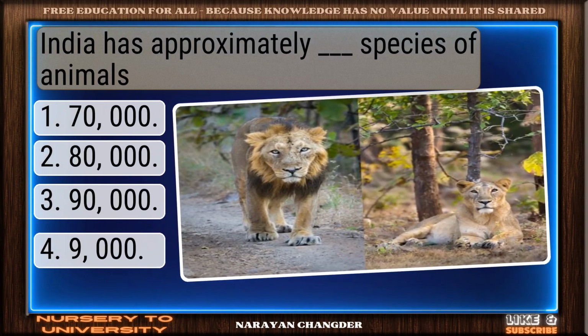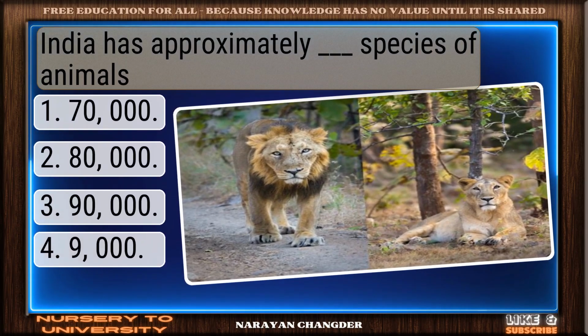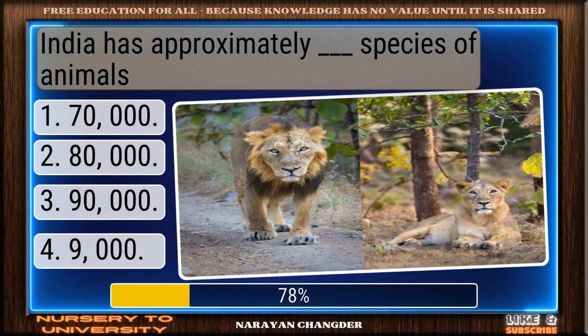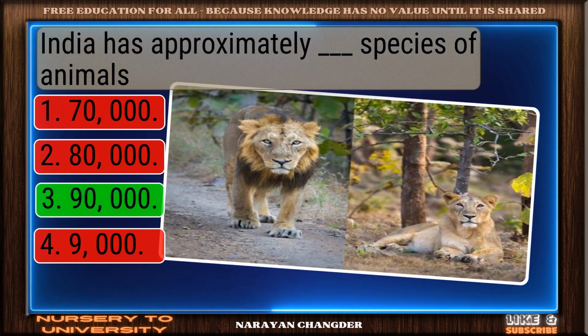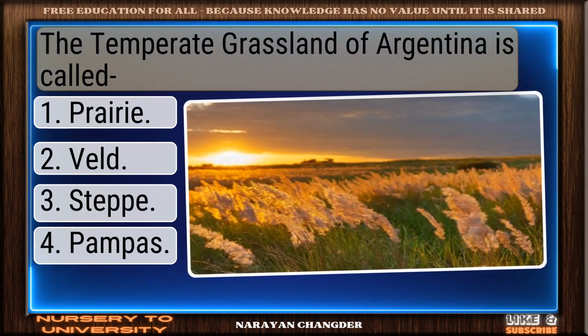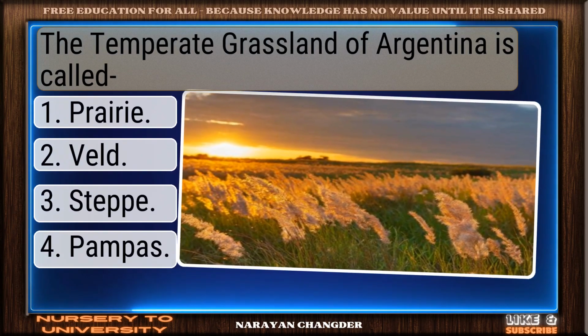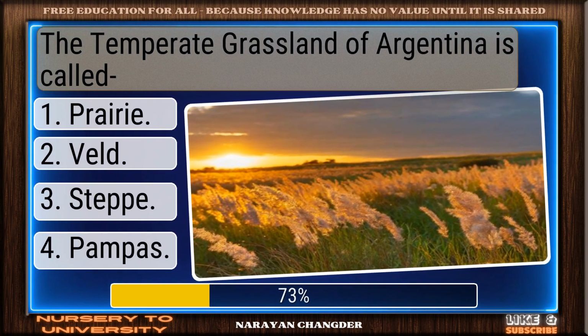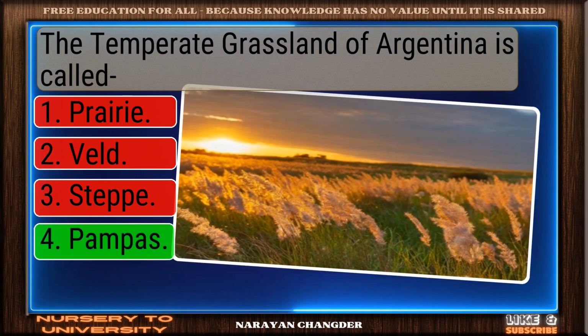Question number 208. India has approximately dash species of animals. Sharp thinking. 90,000 is the right choice. Question number 209. The temperate grassland of Argentina is called? On track. Pampas is the correct answer.